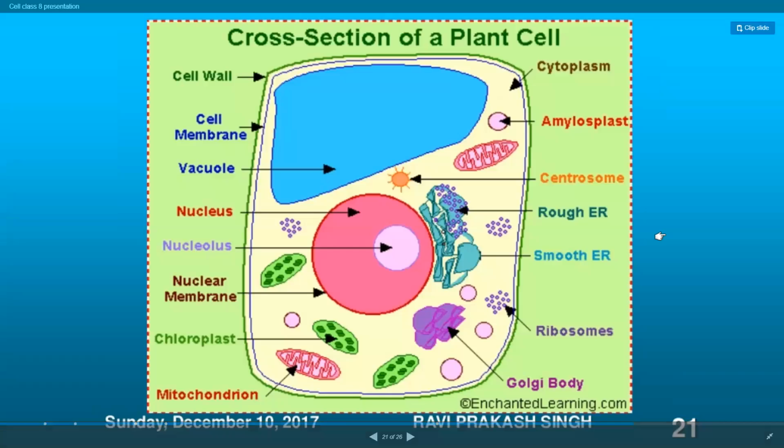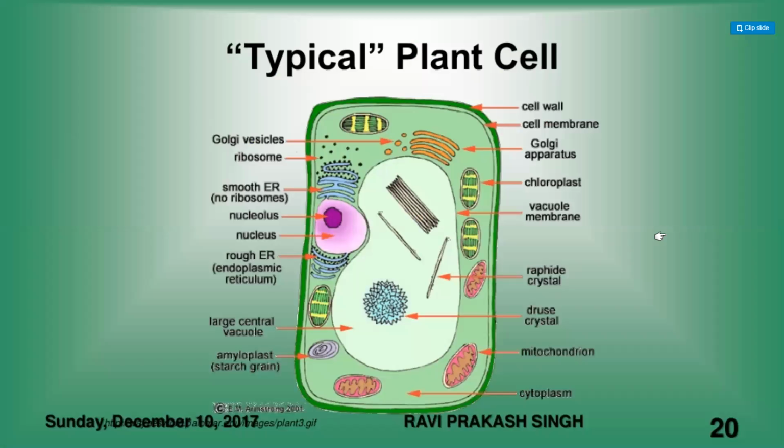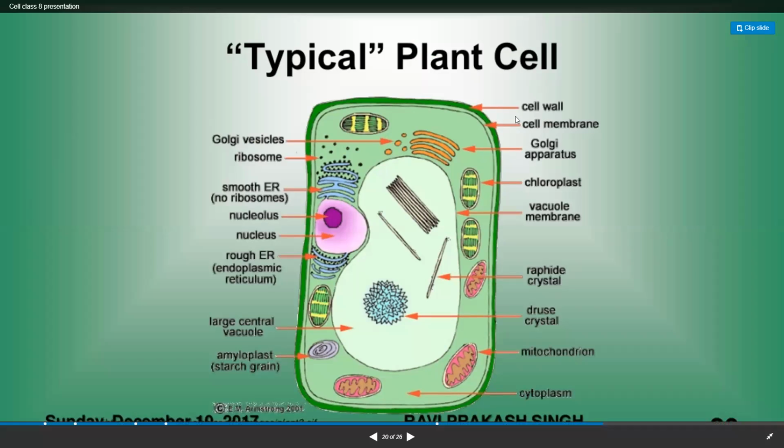Yes, ma'am. So this is a typical plant cell, a lovely diagram, which will make everything clear. You can see the nucleus is in one of the corners because of the large vacuole present in it. Is it clear, children? They'll have a cell wall, cell membrane. Can you all see that, children? Yes, ma'am. Cell wall, cell membrane, Golgi apparatus, Golgi vesicles, ribosomes, smooth endoplasmic reticulum, rough endoplasmic reticulum.